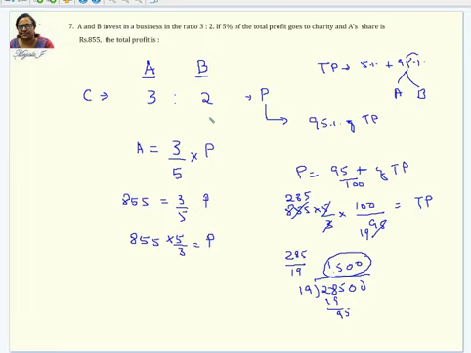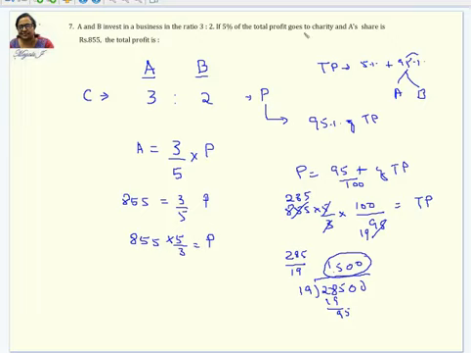Next is: A and B invest in a business in the ratio 3:2. If 5% of the total profit goes to charity and A's share is rupees 855, what is the total profit? Here, whatever data is given, first you write it down, so that it becomes easier. A and B invest in a business in the ratio 3:2. So the capital part we are taking as 3:2 here, right?